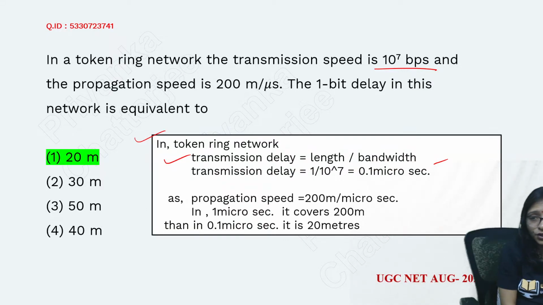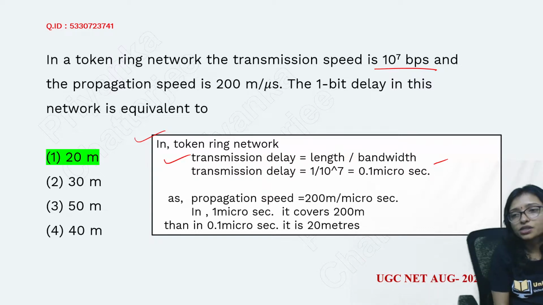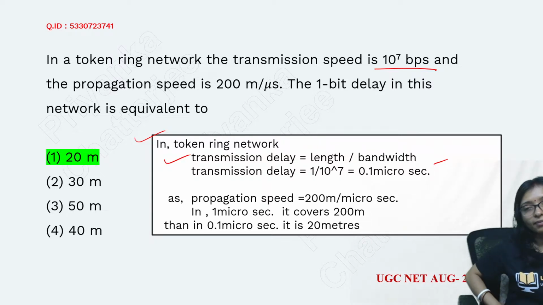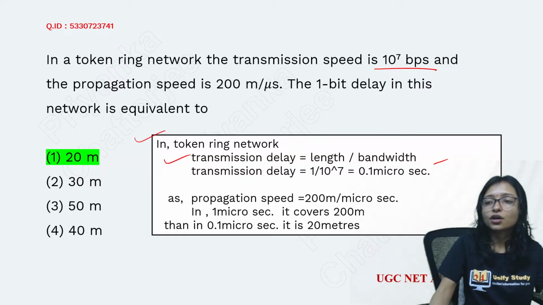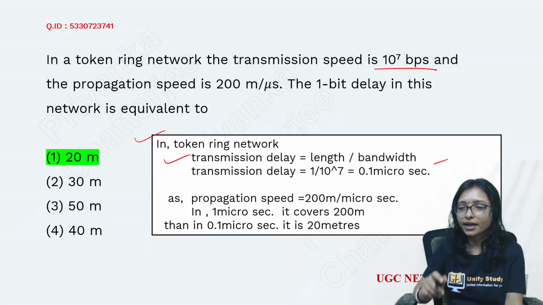Propagation speed will be 200 meter per microsecond. So 1 microsecond it covers 200 meter, means 0.1 microsecond it will cover 20 meter, because 0.1 means it is 1 by 10. So you will do it 1 by 10. So you are getting here answer 20 meter, right? Yes.